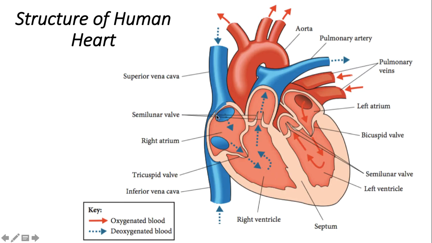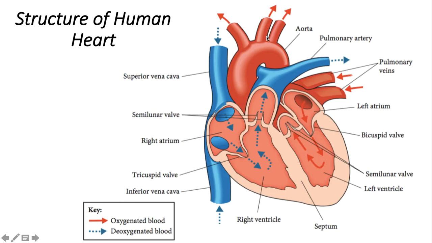Okay, and then after the deoxygenated blood from these two enters the right atrium and then into the right ventricle, it will go into the third blood vessel, which is the pulmonary artery. Okay, that's what I mentioned previously. Artery actually carries oxygenated blood, except for pulmonary artery. Pulmonary artery carries deoxygenated blood. It will go to the lung. Okay, it will transfer the deoxygenated blood from the heart into the lungs.